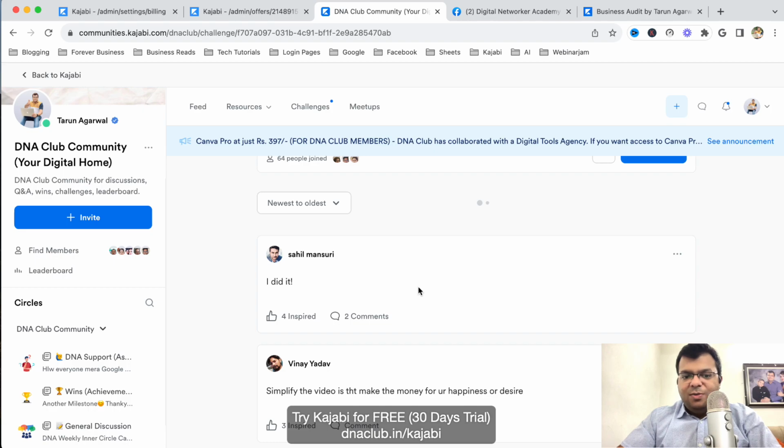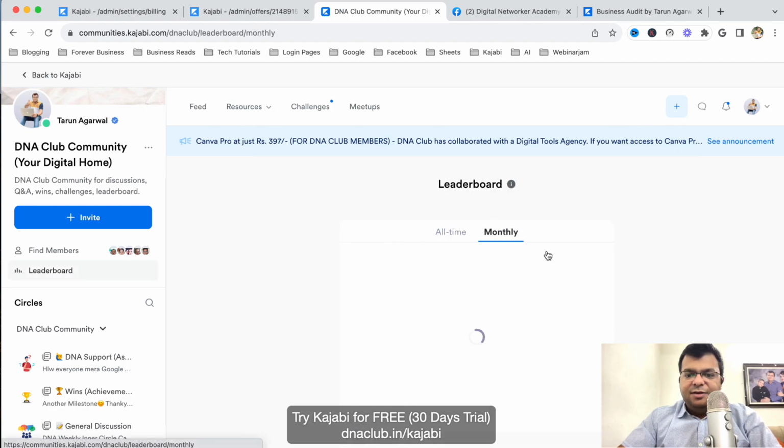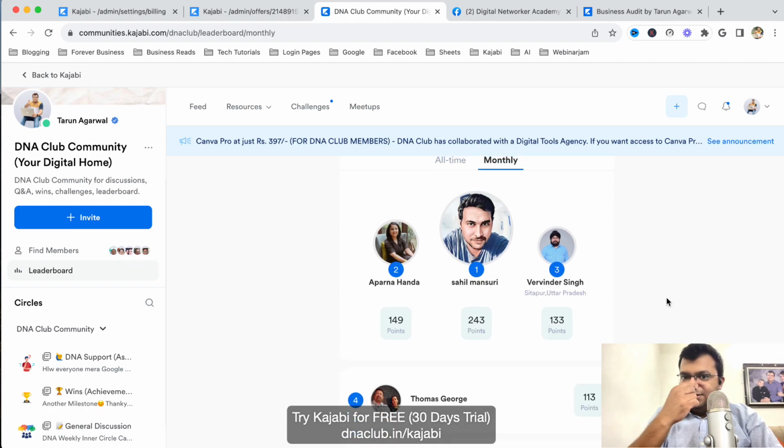But this is a current problem, which means that just to get points on the leaderboard, people can mark a challenge as complete and just say done. As an admin, if I want to reject your entry, I can delete the post, but that is not going to reverse the points. So that's a wrong thing. Okay, so that's a problem.